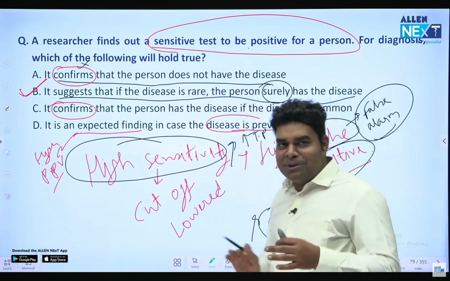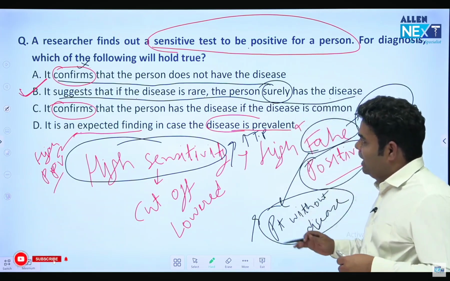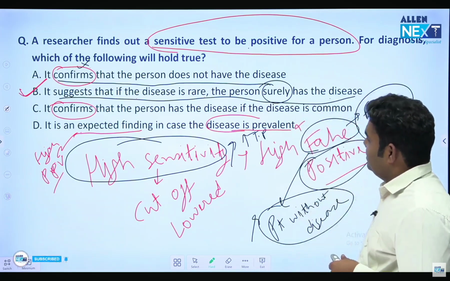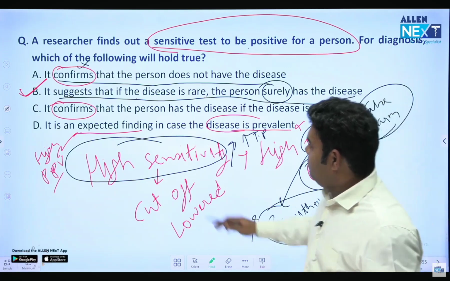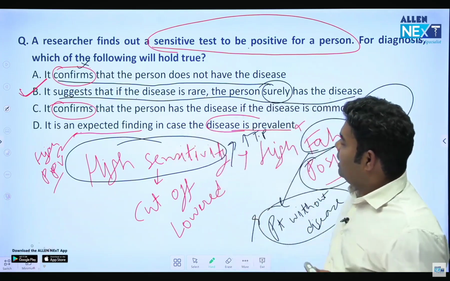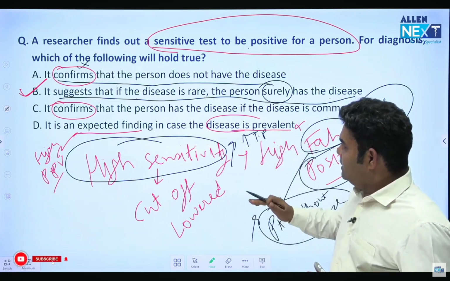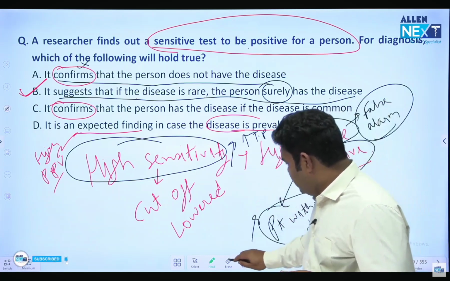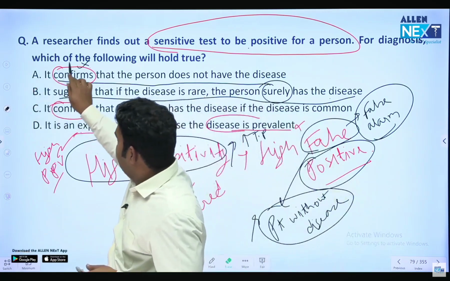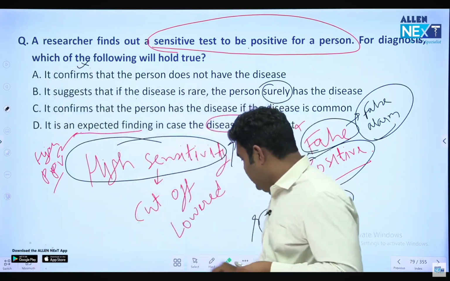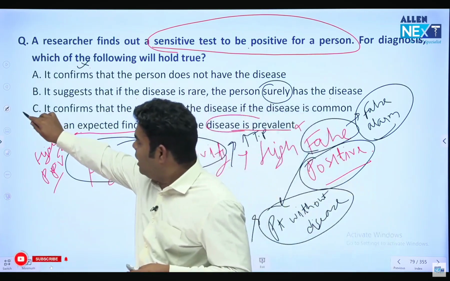ये जो surely word लिखा है उसके चलते मैं थोड़ा सोचने लग जा रहा हूँ. It confirms that the person has the disease if the disease is common. Person has the disease if the disease is common. I think the best answer out of these 4, of course D is ruled out. The best answer can be C.